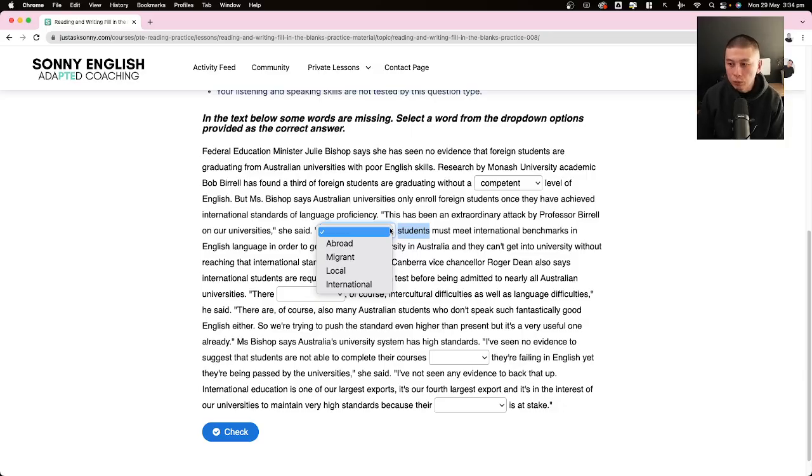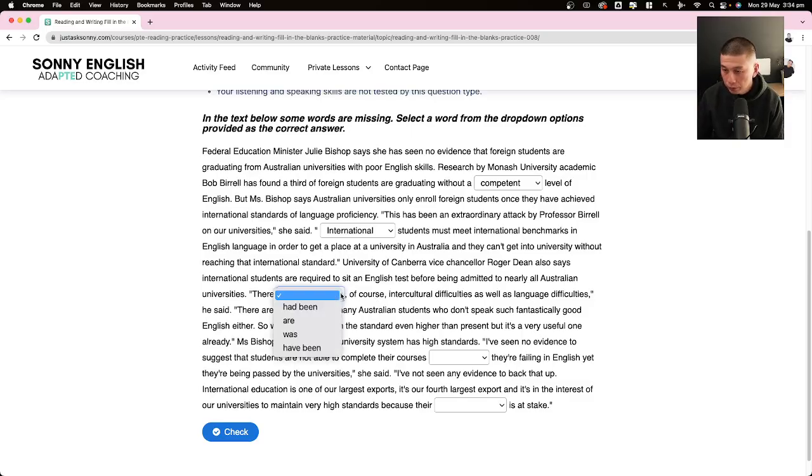We need to see which one they're talking about. We look around here, it says international benchmarks. Another one says international. I'm leaning towards international, but it doesn't actually say what kind of students until here: foreign students. What's another way to say foreign? International. That's the one I would pick.